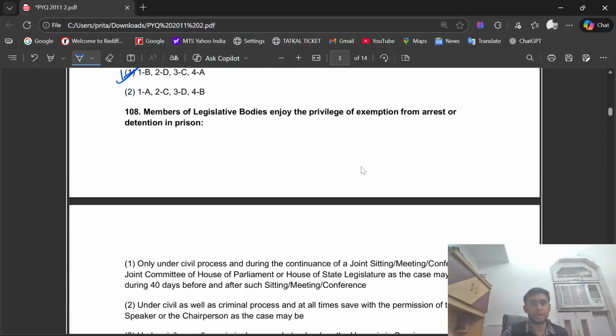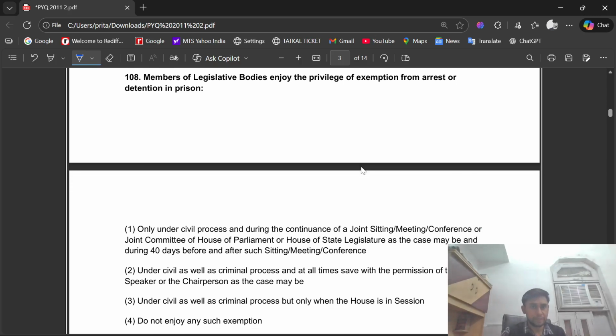See question number 108. Members of legislative bodies enjoy the privilege of exemption from arrest or detention in prison.